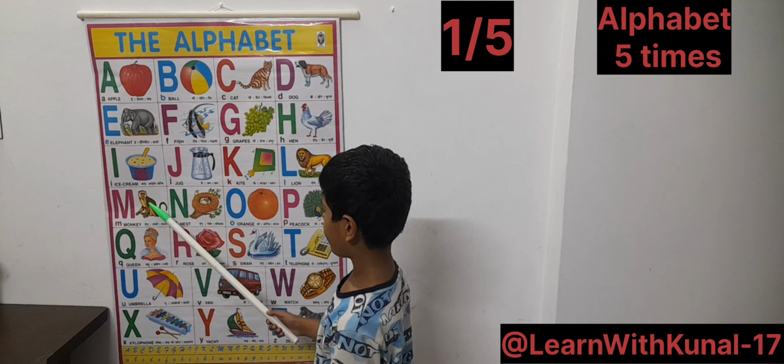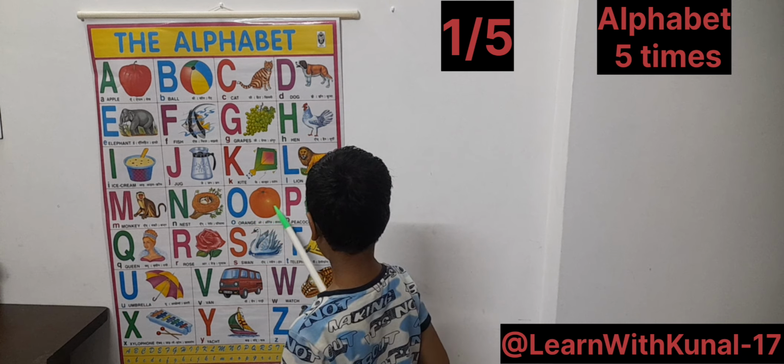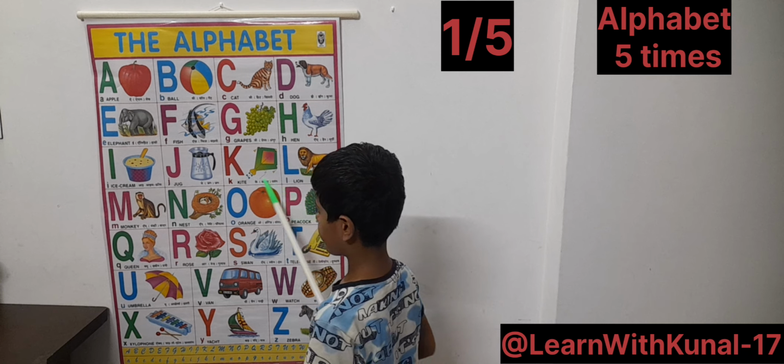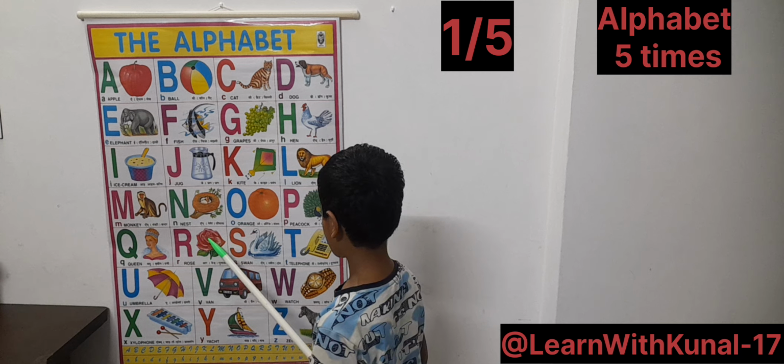M for monkey. N for net. N for nest. O for orange. P for peacock. Q for queen. R for rose.